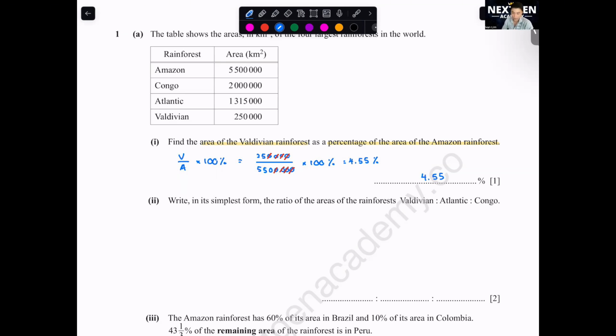Number 2, write in its simplest form the ratio of the areas of the rainforest, Valdivian, Atlantic to Congo. So VA to Congo. How to do this question? You write down all the units first. VA Congo. V is 250,000. Amazon 5512345. Congo 123456. First thing that we can do is we divide all the zeros first.